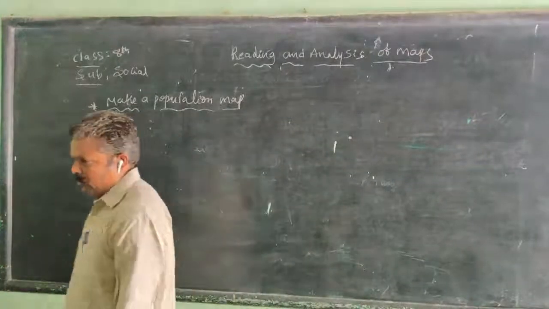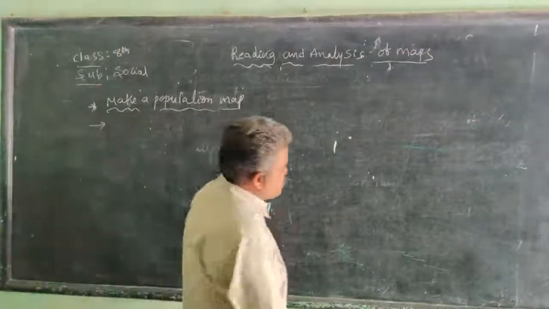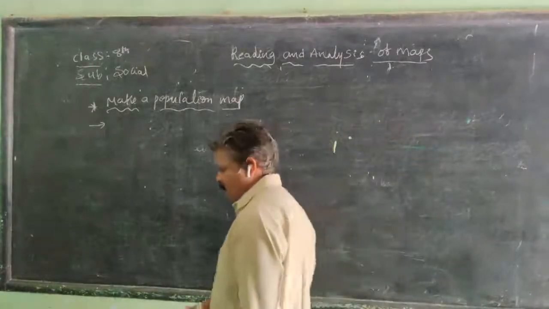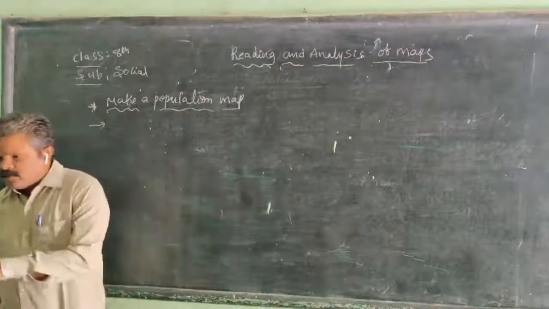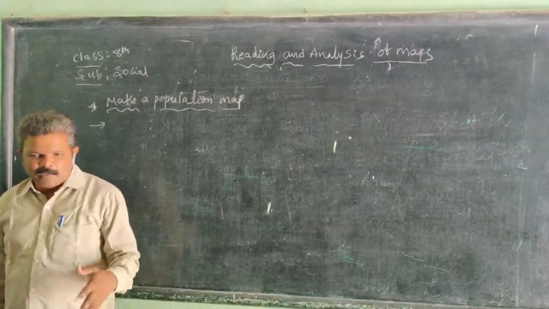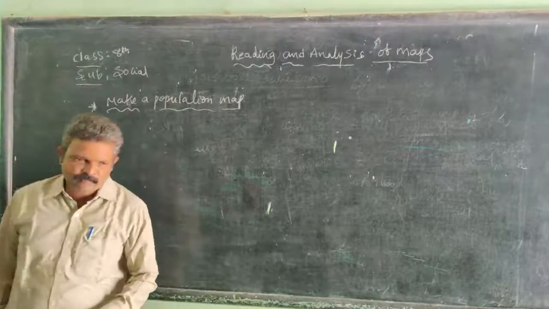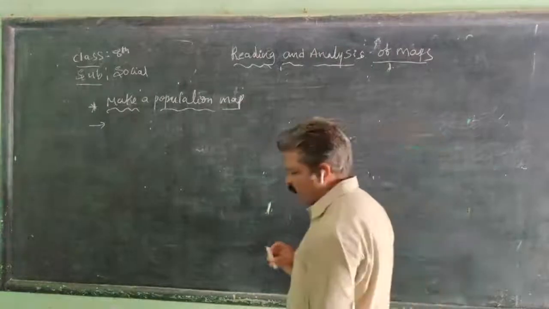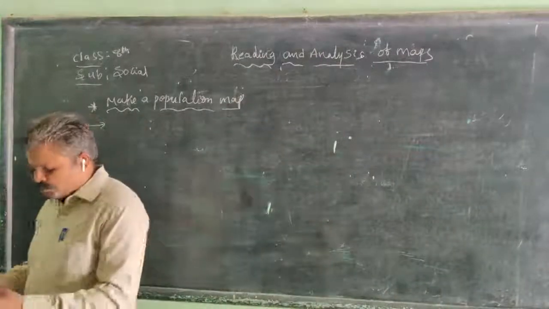So each bench, for example in eighth class, there are 10 benches, or 11, or 20 benches. Each bench is provided with three students.